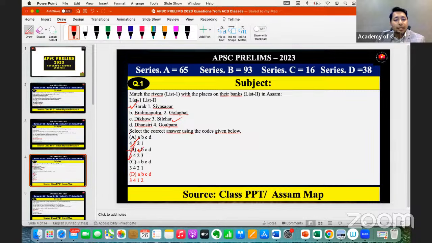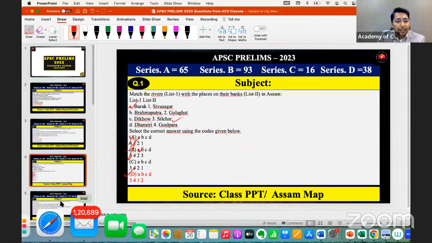So this one and this one we can eliminate. Then we can see Barak, Silchar, and Dhansiri. Of course, we all know Dhansiri River is related to Golaghat, right? So if you know at least 2 rivers where they are flowing, you will easily get the answer. So here the answer is A 3, B 4, C 1, D 2.